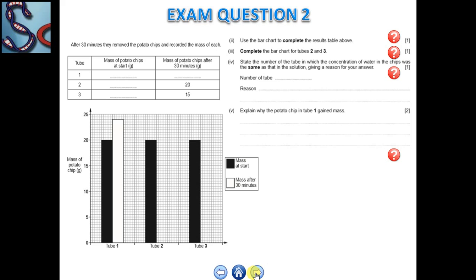Use the bar chart to complete the result table above. Okay, now third, complete the bar graph chart for test tubes 2 and 3. Okay, now next is state the number of the tubes in which the concentration of water in the chips was the same as that in the solution, giving a reason for your answer also. Okay, explain why the chip in test tube 1 gained mass.